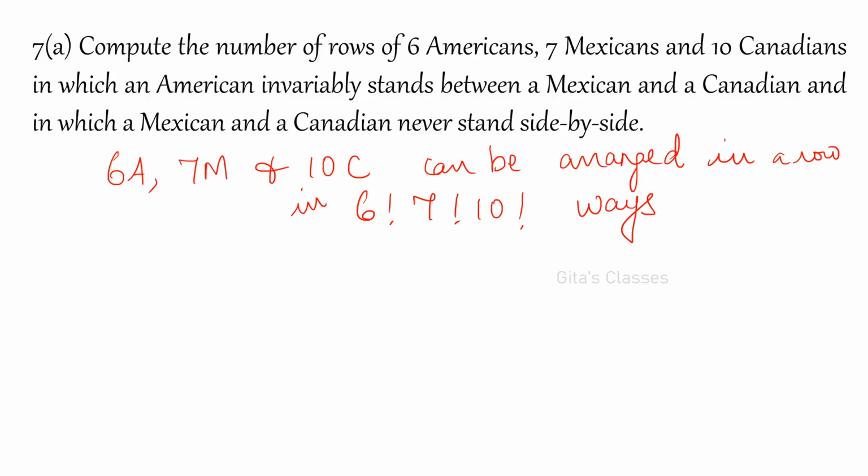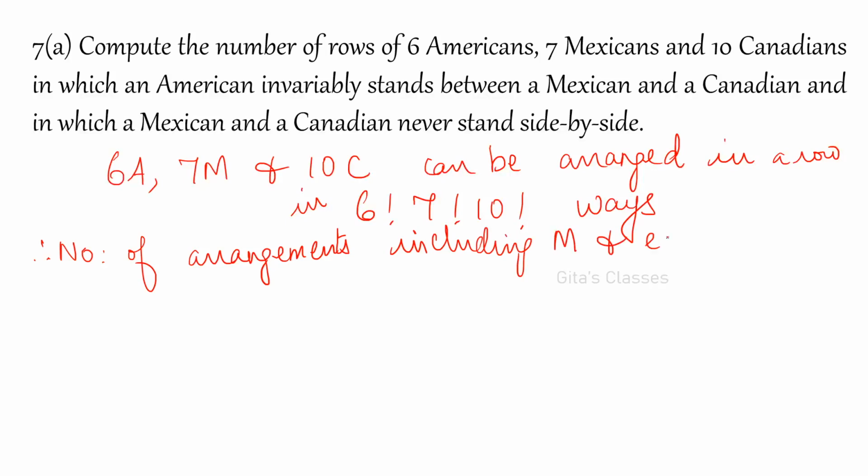And the position of American is fixed, right? And Mexican and Canadian never stand side by side. So the number of arrangements, using the conditions, including Mexican and excluding Canadian is 6C2 into 9C3.